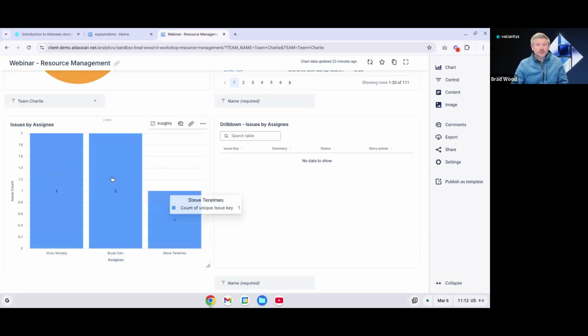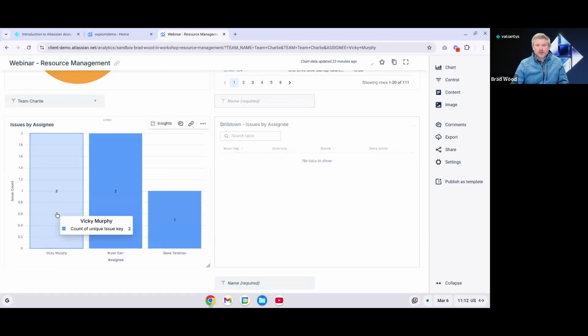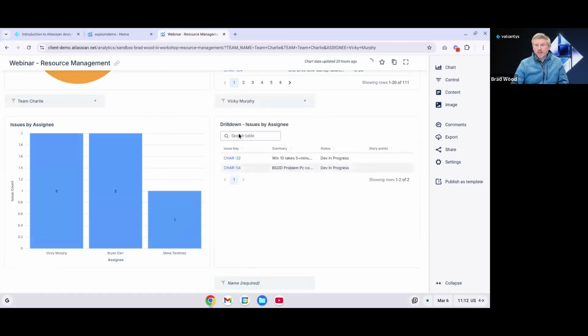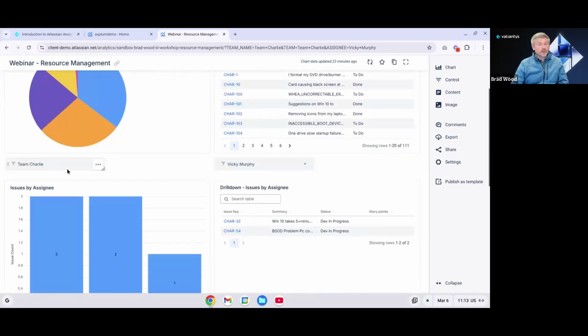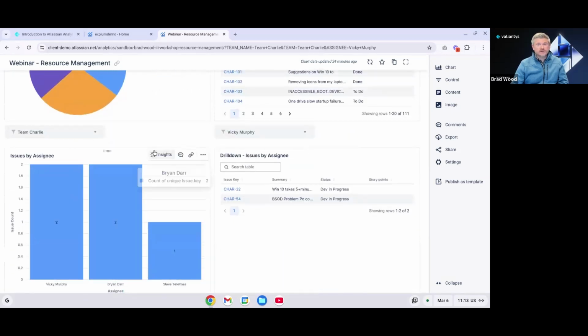Maybe I want to know what those issues actually are. I'll click on this bar and I'll populate that into this chart. So now I can see some more information on the issues that are assigned to Vicky on that team, and I can actually get the issue key and figure out what she's actually working on. So we can see here, again, a breakdown of all the issues assigned to a team, and then within that team, which issues are assigned to which team member.